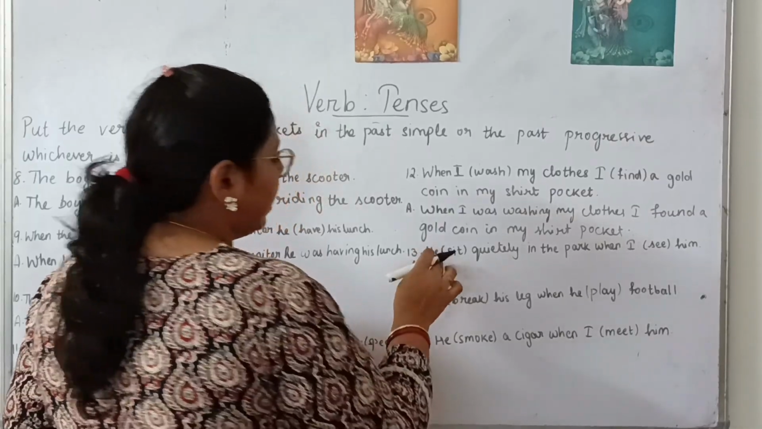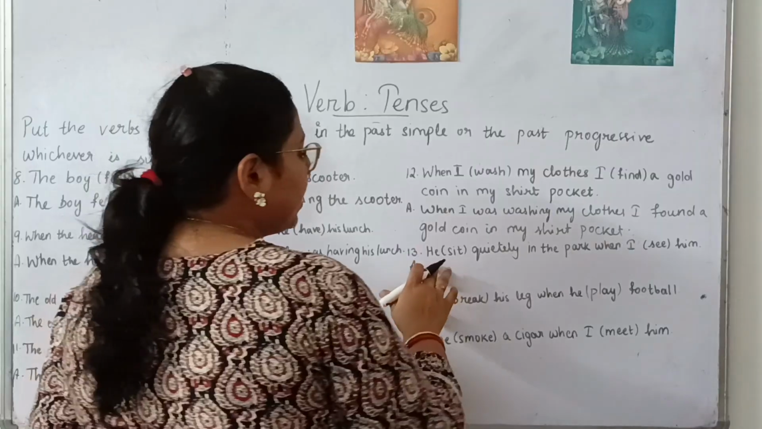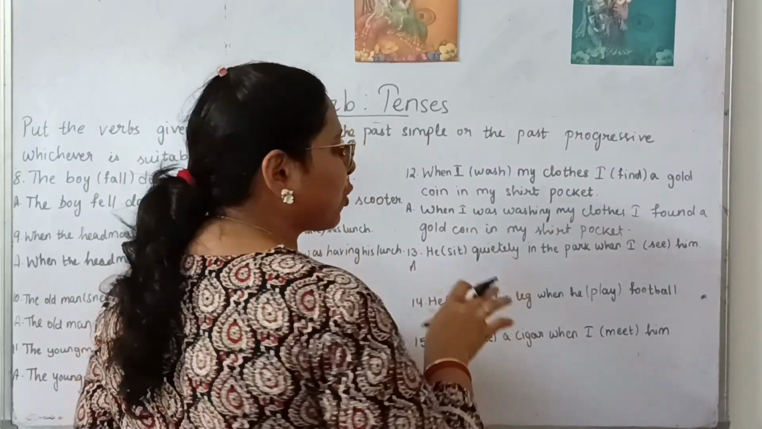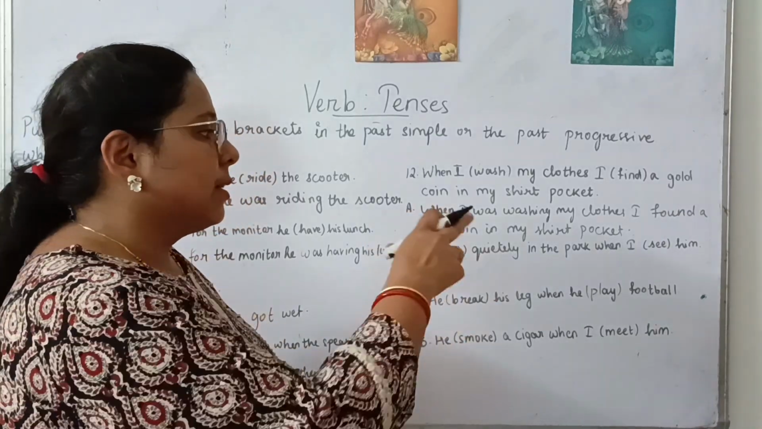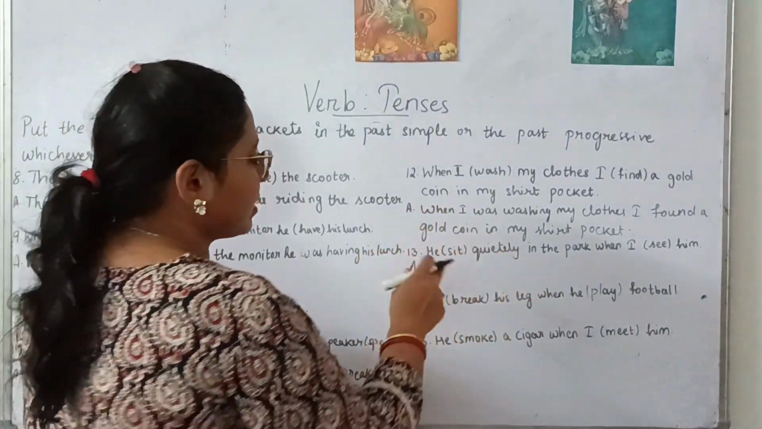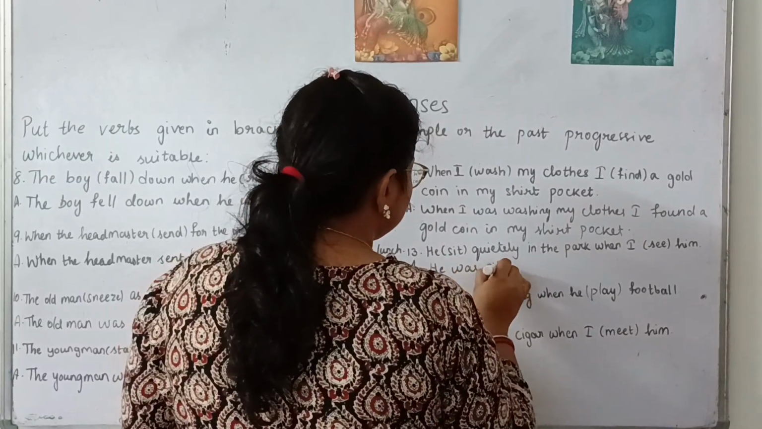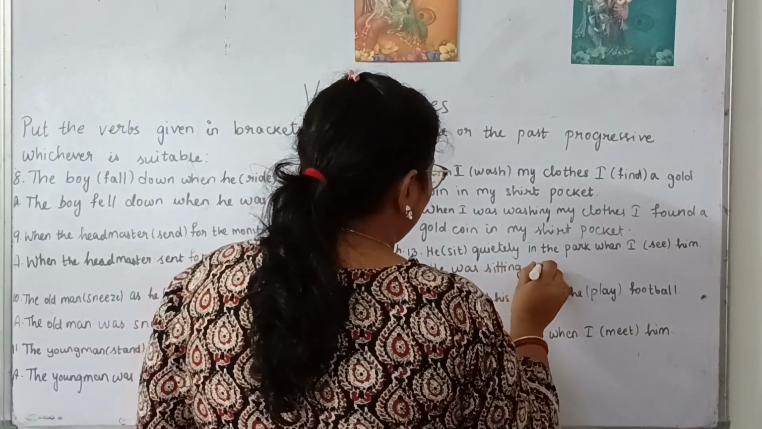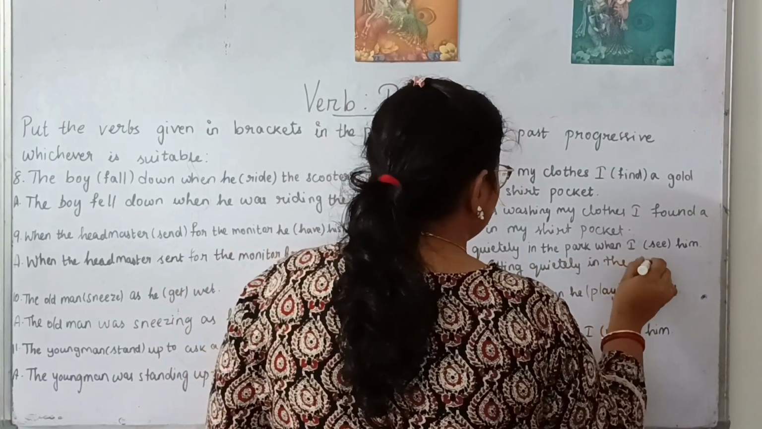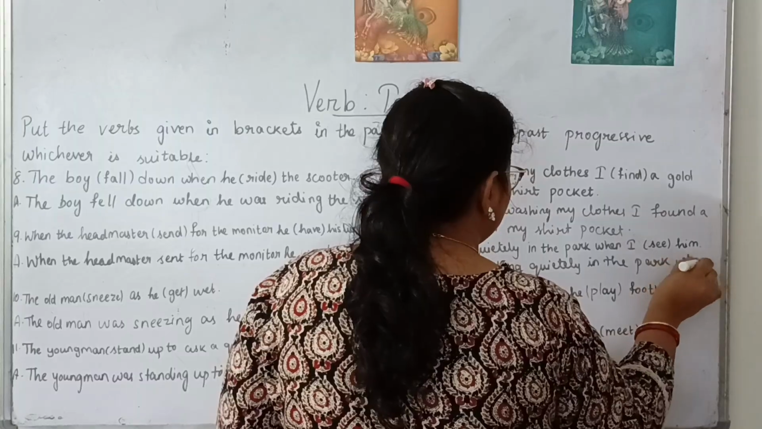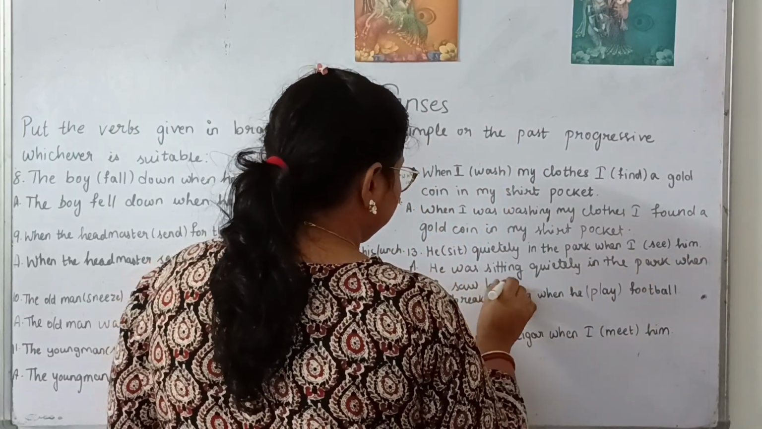Next, 13 number. He sit quietly in the park when I see him. So he sit quietly means this is an action that is in progressive form. He was sitting quietly when somebody saw him. So that is simple past and this is past progressive. So he was sitting quietly in the park when I saw him.